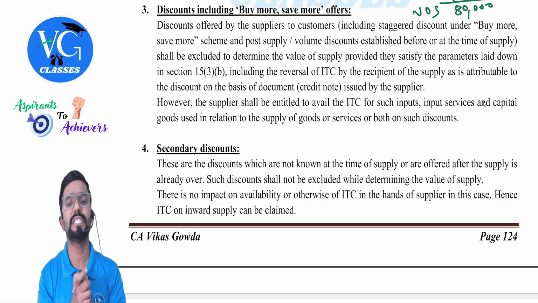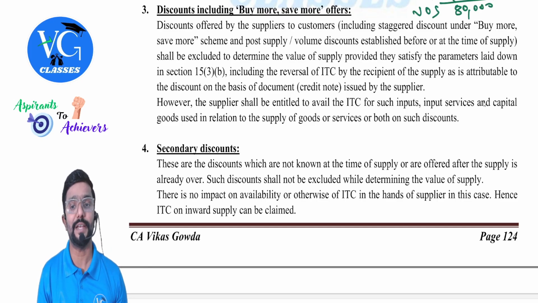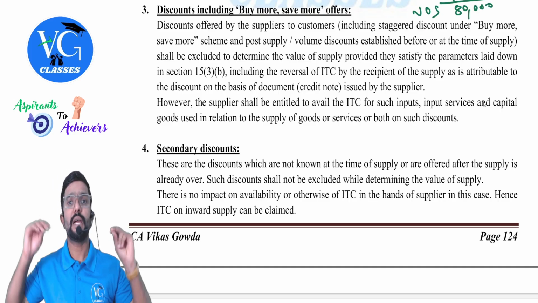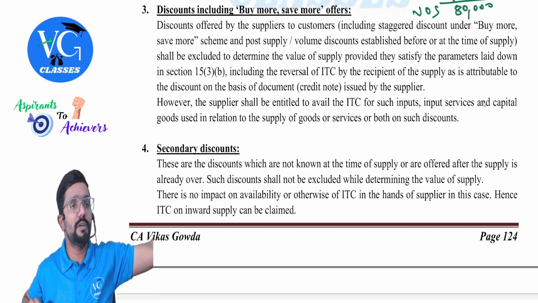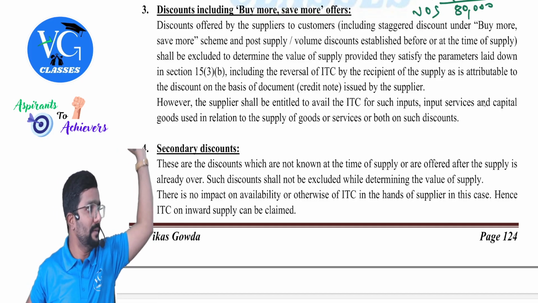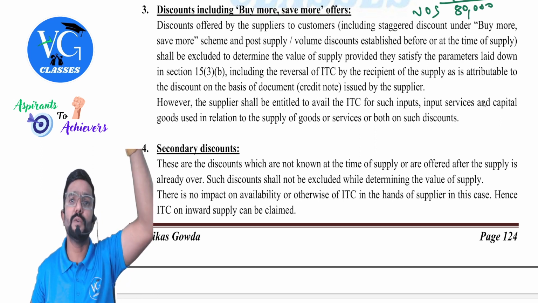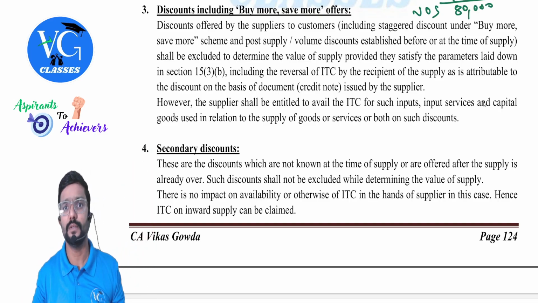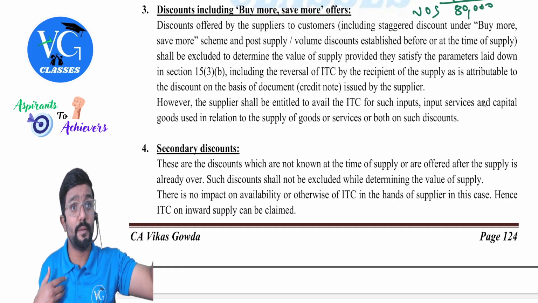Yes, provided all the conditions given there are satisfied, including the reversal of ITC by the recipient of supply as is attributable to the discount on the basis of the document, that is, the credit note issued by the supplier. Guys, listen here. Assume I have given you a post-supply discount, but it was agreed at the time of supply. Now, I have already issued the invoice for 1 lakh plus 18,000 GST. I have issued an invoice to you for how much totally? 1 lakh 18,000.